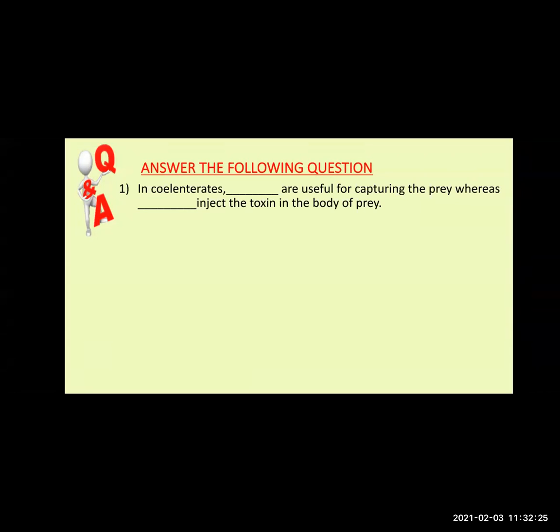Ma'am, can I? Yes, sure. In coelenterates, tentacles are useful for capturing the prey, whereas nidoblasts inject the toxin in the body of the prey. Very good. Correct answer.